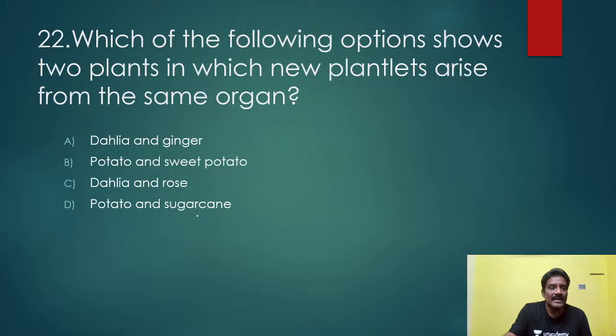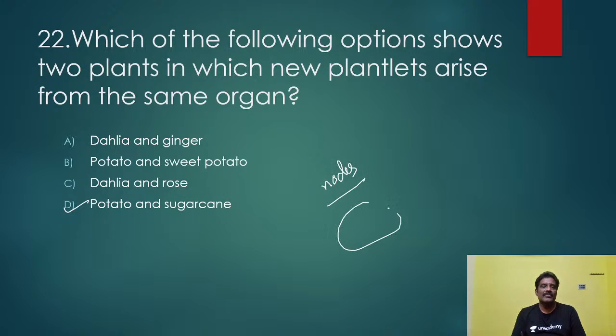Next, coming to another bit. Which of the following options show two plants in which new plantlets arise from the same organ? The right answer is potato and sugarcane. Potato and sugarcane are vegetatively propagated by nodes. Am I correct or not? In potato there are depressions in which buds are present, eye-like structures. Each one develops into a new plant, and sugarcane also.